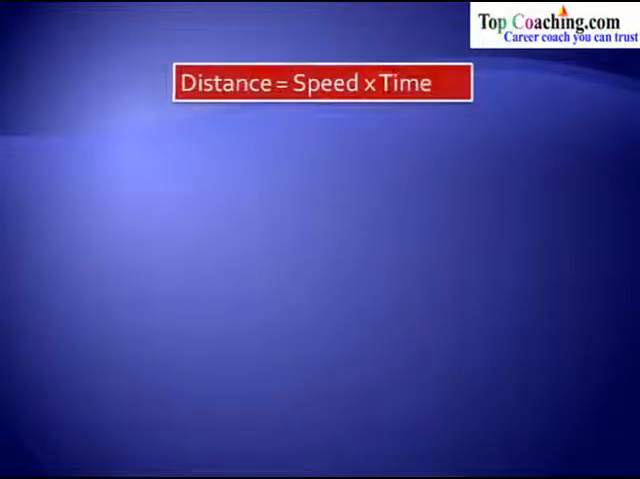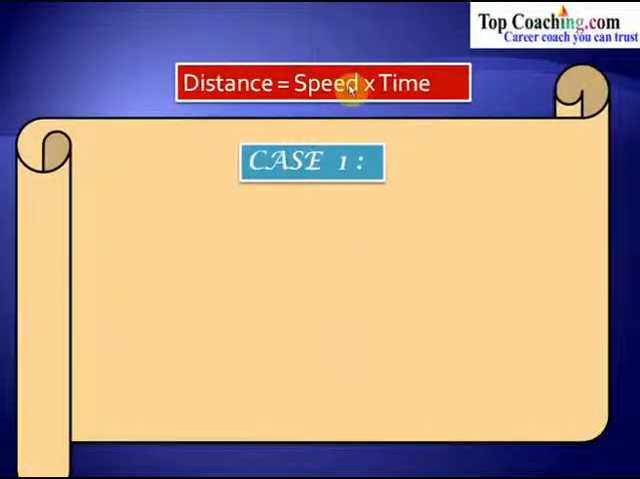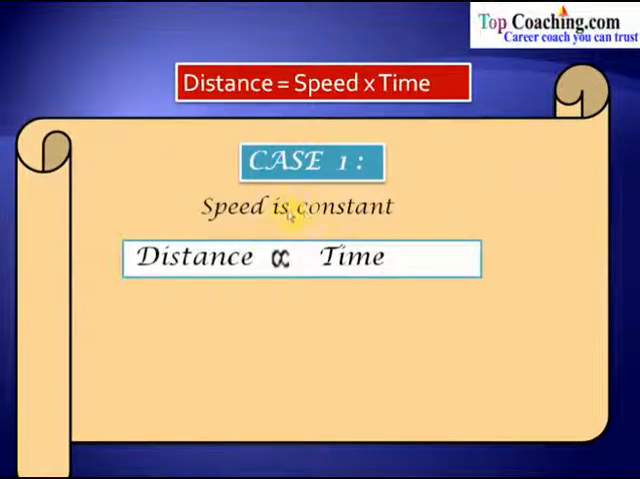So the basic formula is distance is equal to speed into time. Now there are three cases. Case 1 is speed is constant. So if we maintain the speed at a particular level, or if the speed is constant, then let's see what happens. Then in this case, distance is proportional to time. So if the speed is constant, distance would always be proportional to time.